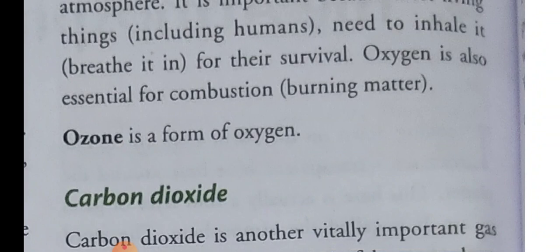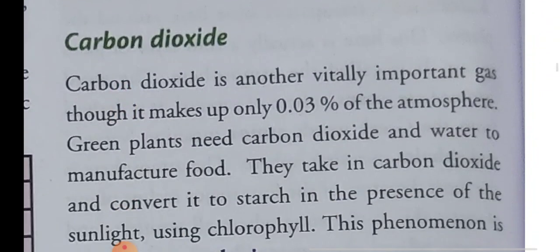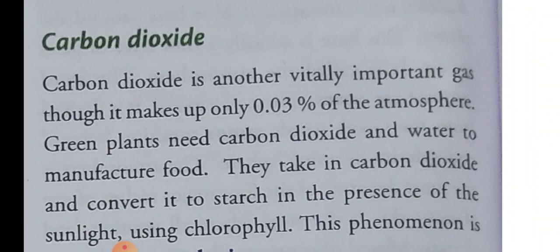Ozone is a form of oxygen. Next gas is carbon dioxide. Carbon dioxide is another vitally important gas, though it makes up only 0.03% of the atmosphere. The percentage of carbon dioxide is 0.03%. And a green plant needs carbon dioxide and water to manufacture food.